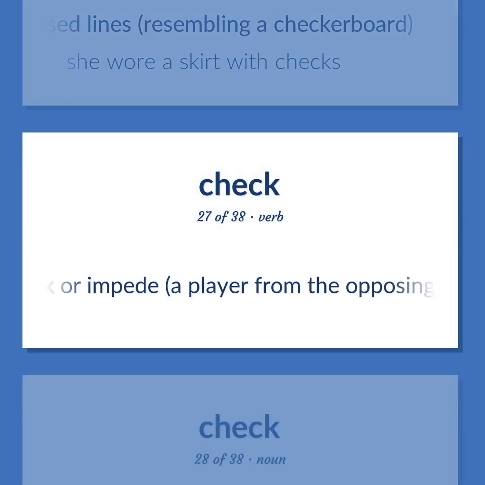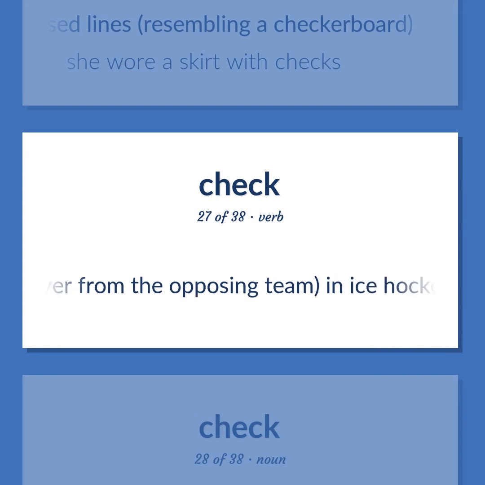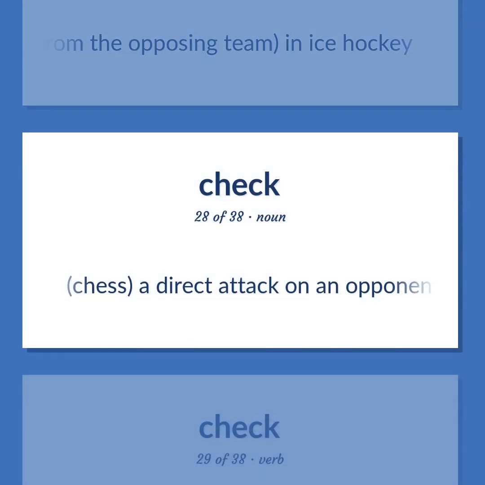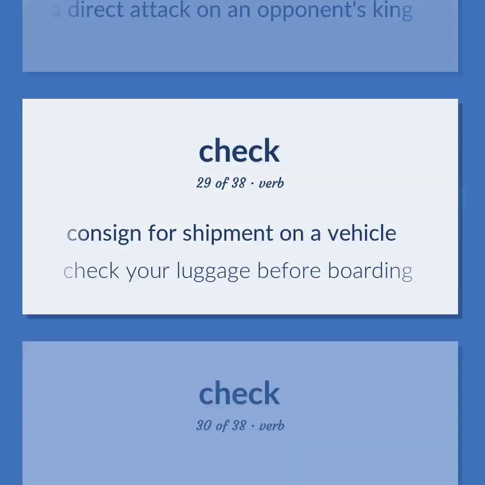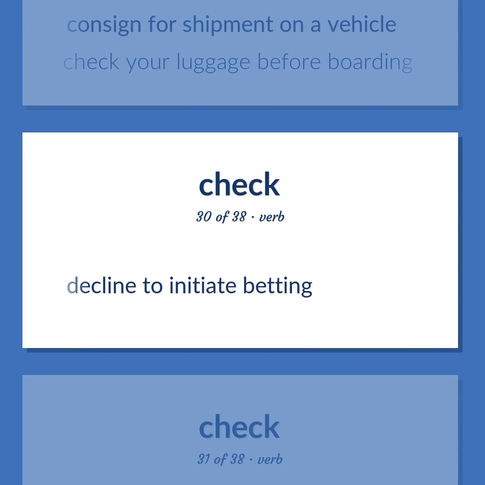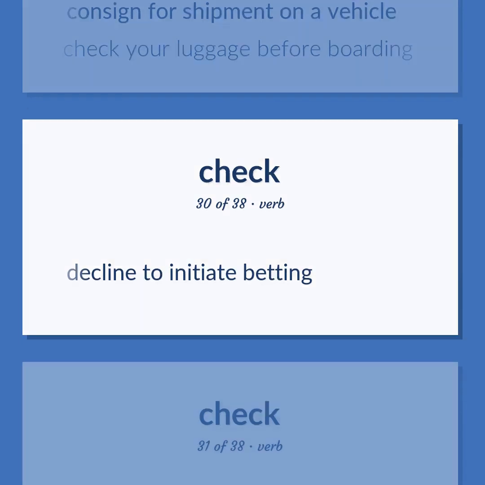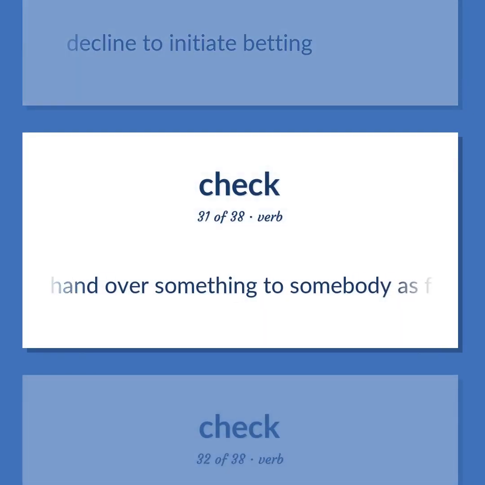Block or impede a player from the opposing team, in ice hockey. Chess: a direct attack on an opponent's king. Consign for shipment on a vehicle. Check your luggage before boarding. Decline to initiate betting. Hand over something to somebody as for temporary safekeeping.